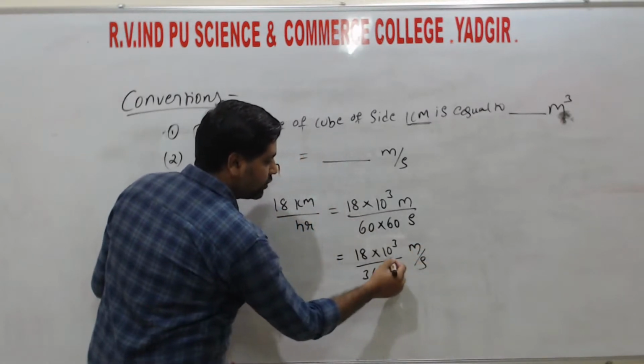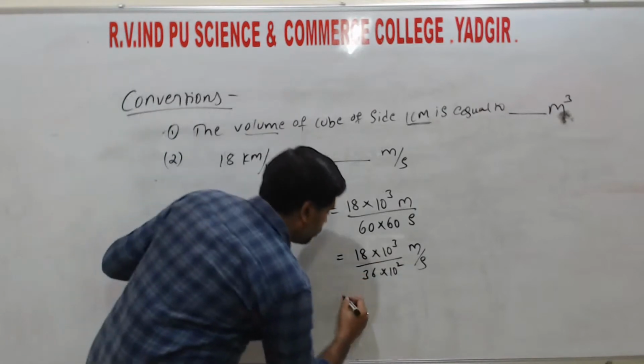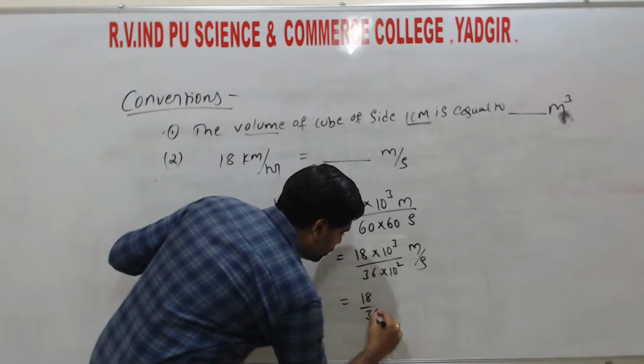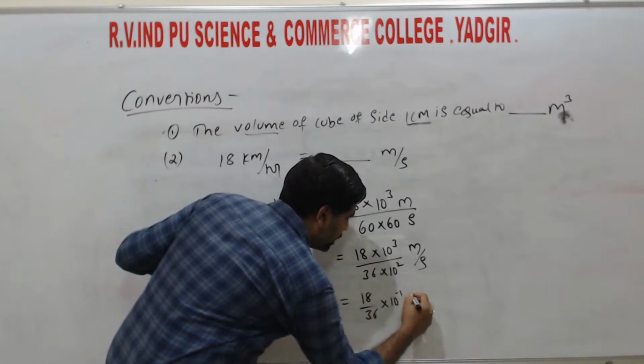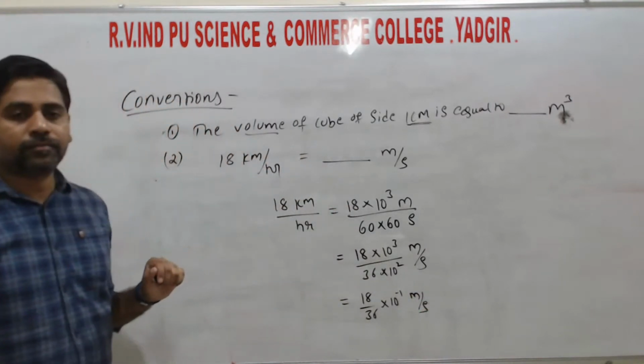Now we can shift 10 to the power of 2 to the numerator, it becomes minus 2. So hence 18 divided by 36 into 10 to the power of minus 1 meter per second, right?